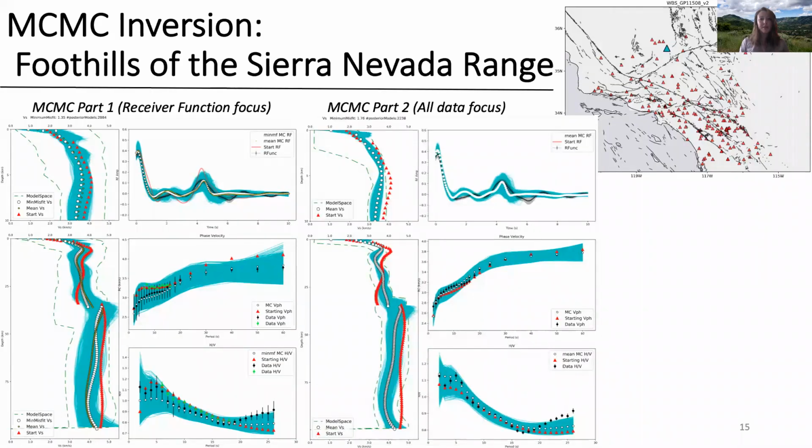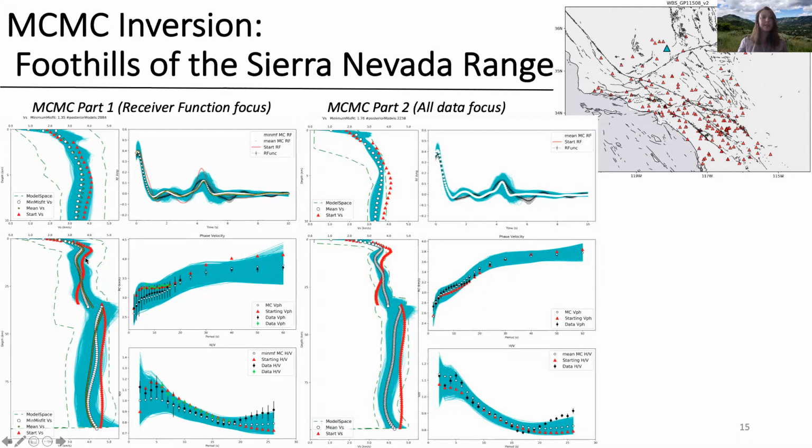Here we have an example of our Markov chain Monte Carlo results. Our MCMC inversion is based off of our 2018 and 2020 papers, so please see that for details, although we will cover that in brief here. We have a two-step MCMC inversion with higher weighting of the receiver functions in step 1 and a larger model space. Here we are showing shear velocity versus depth from 0 to 10 kilometers and depth from 0 to 100 kilometers. Our model space area in general is shown in the green dashes.